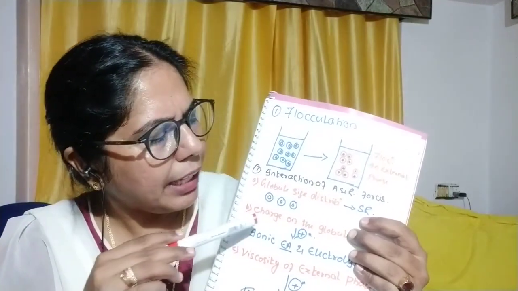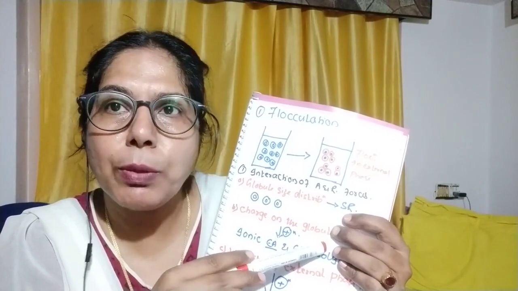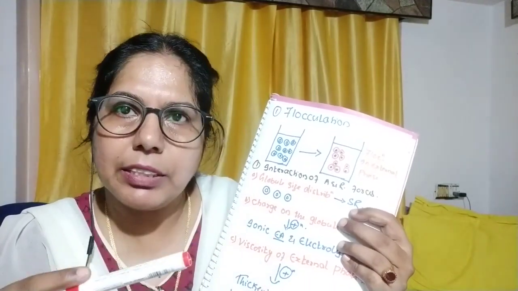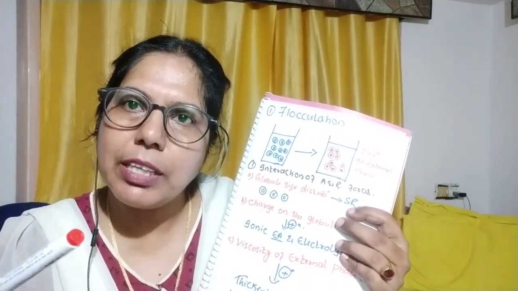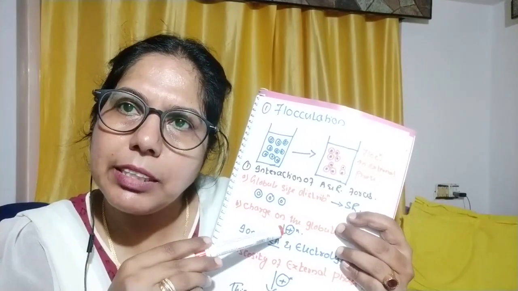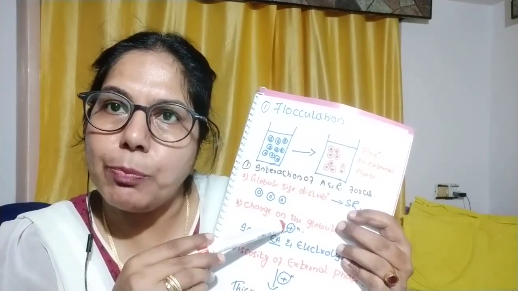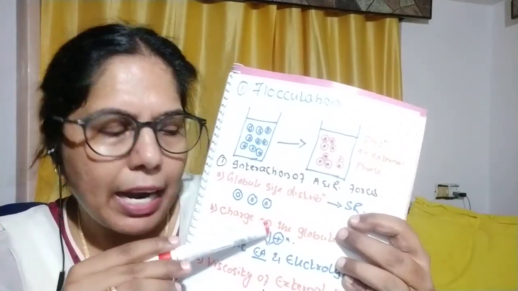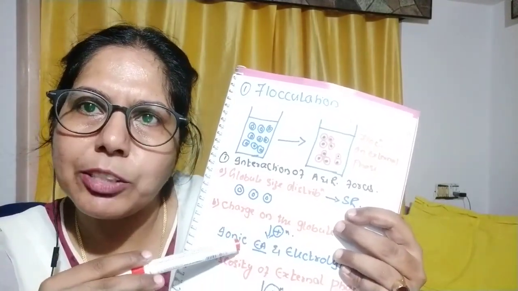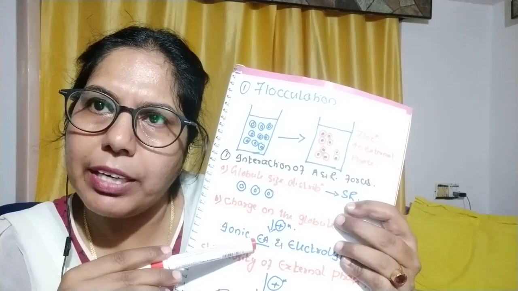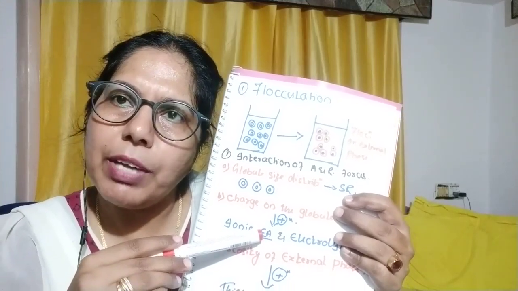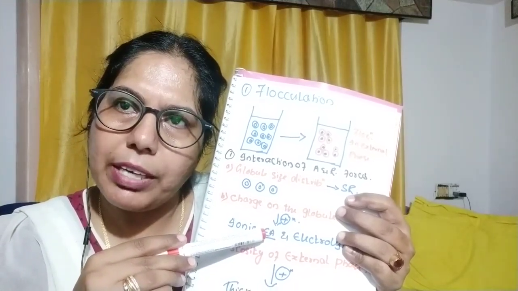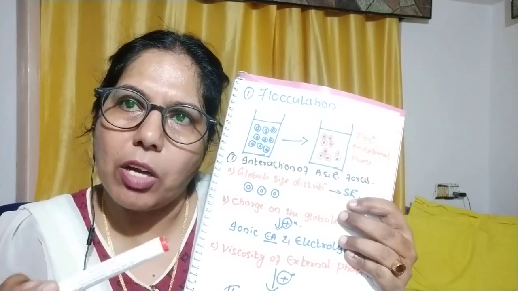The second one is charges on the globule surface, that is, the charges on the dispersed globules' surface. How can we achieve this? By the addition of electrolytes or ionic emulsifying agents. I think you know that we have different kinds of emulsifying agents: cationic, anionic, non-ionic.